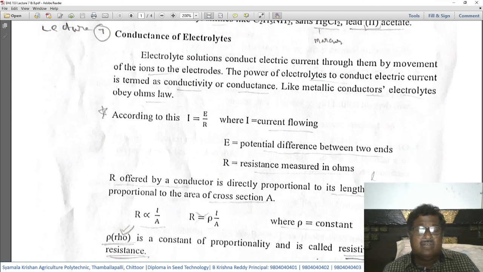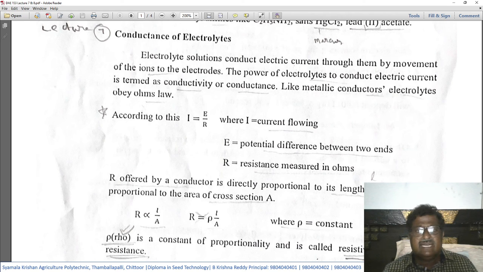But in case of electrolyte solution, the electrical current passes through it through movement of the ions to the electrodes. This is the difference between the electrolyte solution and the metallic electrical conductors.